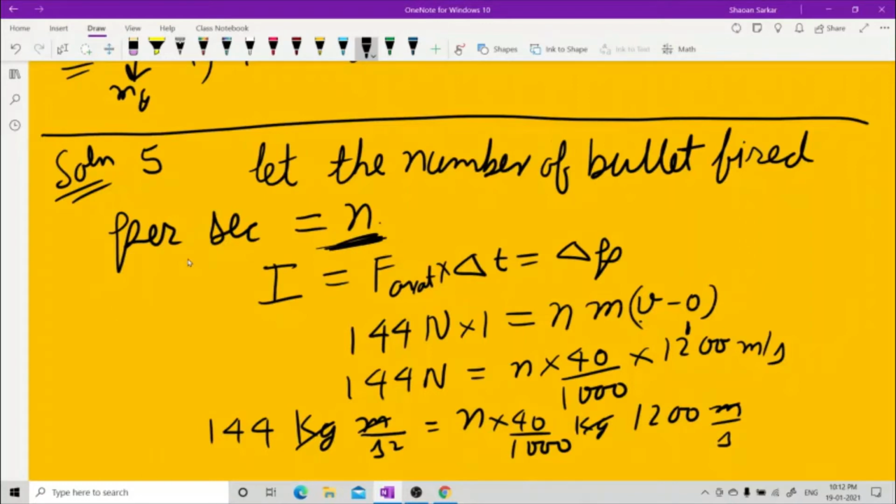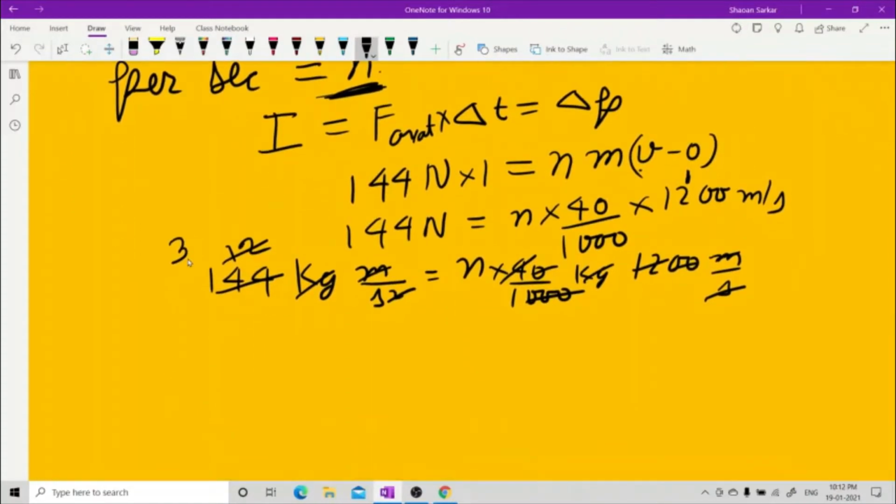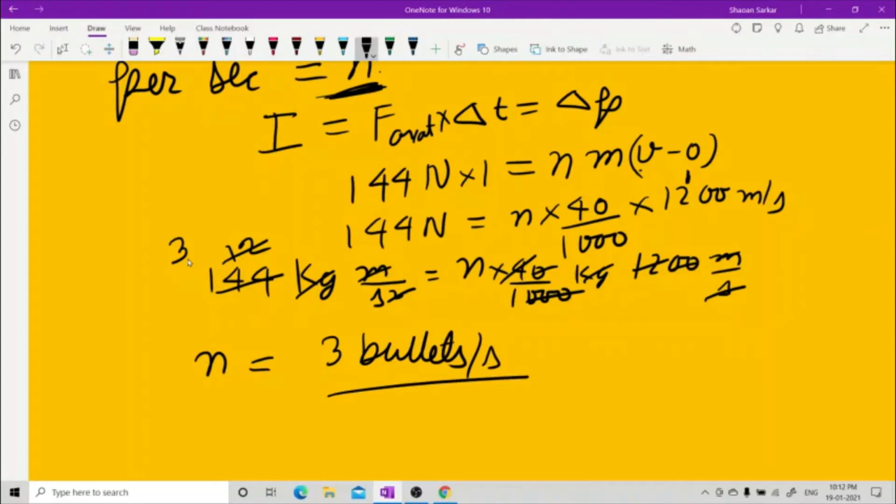So what I'll do is cancel this with this. This 1000 will cancel with this. Now you are left with 12. 12s are 144 and 4 3s are 12. So you have got only n is equal to 3 bullets per second. This is the answer. I hope you've understood what I wanted to tell.